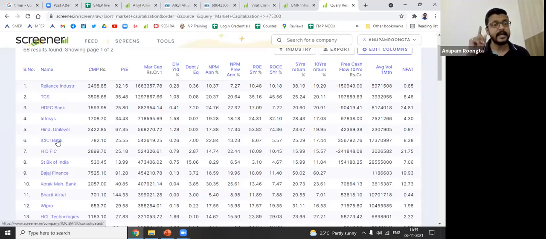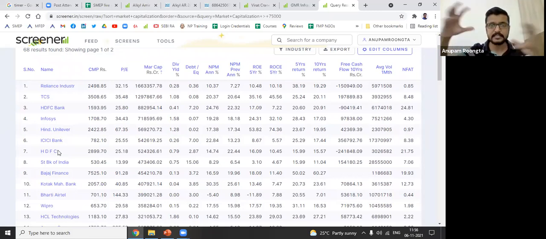ICICI Bank, one industry. HDFC Limited, you might say they are different industries. No, it's the same BFSI sector. They own HDFC Life also, HDFC AMC also, HDFC Ergo also, insurance business, mutual fund business, banking business, but it's the same industry. It's a synergy. So it's the same industry. I'm saying HDFC starts a steel company tomorrow. That's an unrelated business. They start a telecom business tomorrow. That's an unrelated business, right?